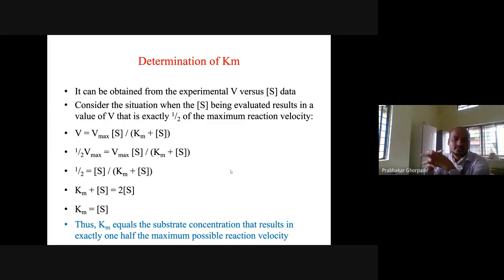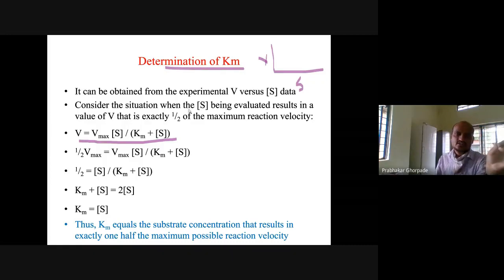So for example, if we want to determine the Vmax value and our Km value, how do we determine Km experimentally? We plot the x-axis as substrate concentration and the y-axis as the velocity of the reaction. You put V equal to Vmax times substrate concentration divided by Km plus substrate concentration. Consider the situation where the substrate concentration results in a velocity that is exactly half the maximum. So this is our curve, and this is half the maximum velocity. So you are calculating V half max.